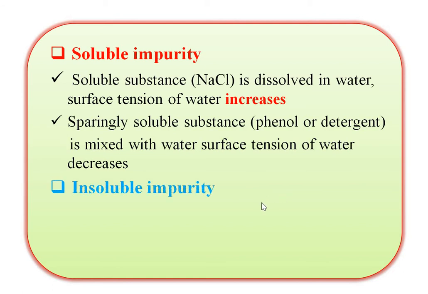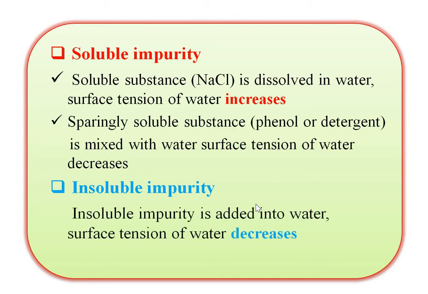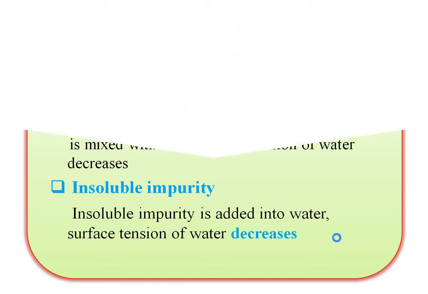So let's see insoluble impurity. When insoluble impurity is added into pure water, surface tension of water decreases. Insoluble impurity added in water, surface tension decreases. Soluble impurity added in pure water, surface tension increases. Remember, these points are very important. So let's see the next point.